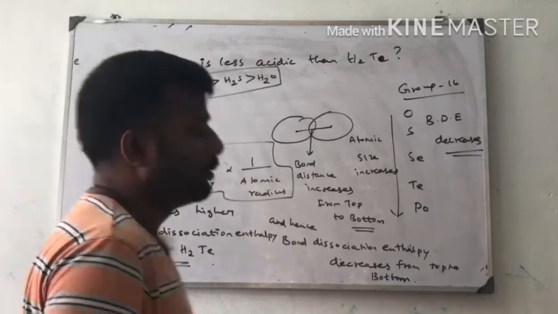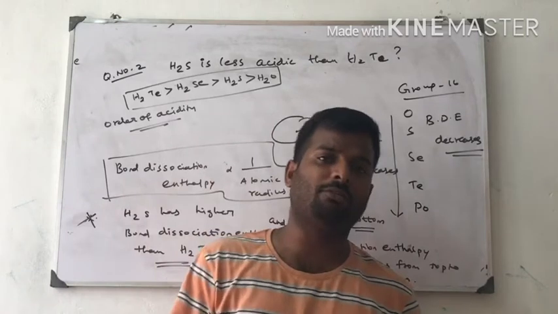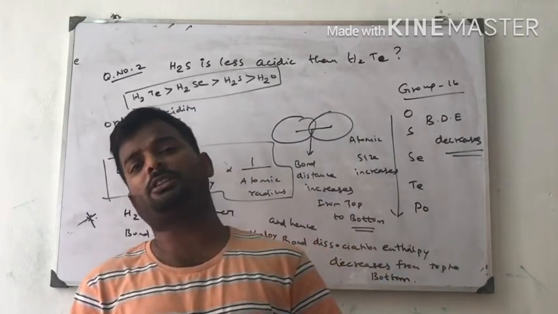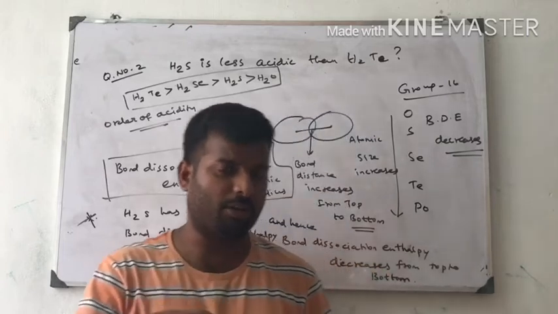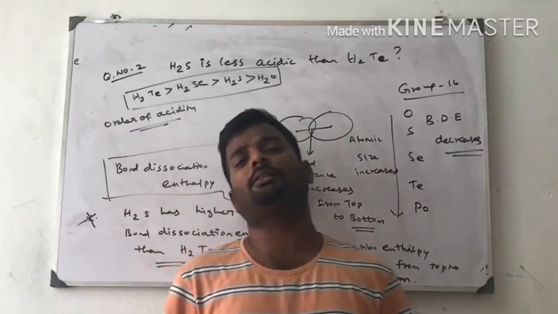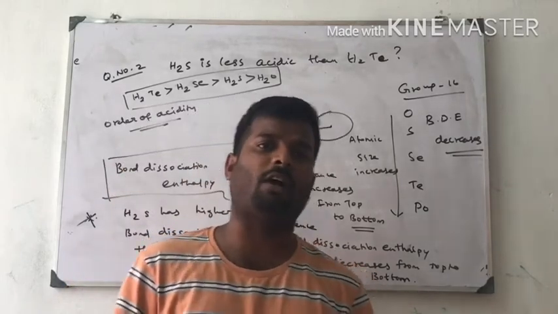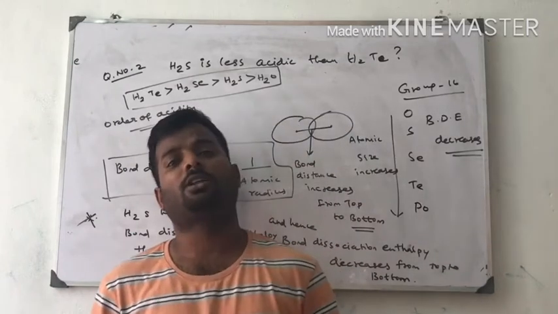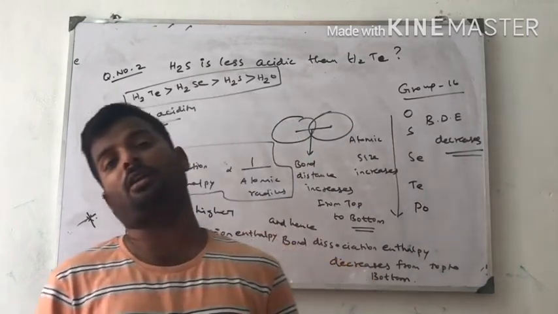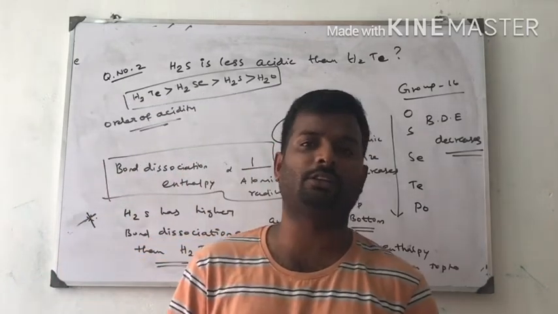When hydrogen telluride is dissolved in water, hydrogen is removed very quickly. The hydrogen is furnished very quickly by tellurium ions. Therefore, it is highly acidic. In the case of water, the strong bond between hydrogen and oxygen takes place because of the high electronegativity of oxygen.